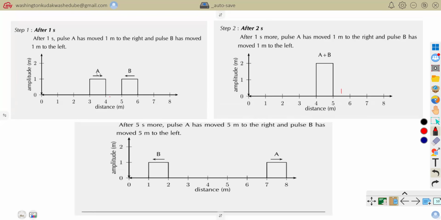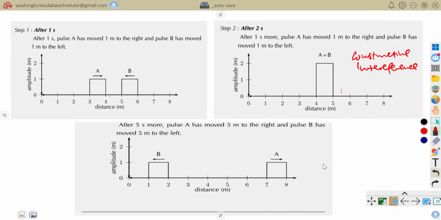So we are going to add A and B. What we are adding between A and B is their amplitudes, so that we end up having an amplitude of 2 meters. And this is what we refer to as constructive interference.